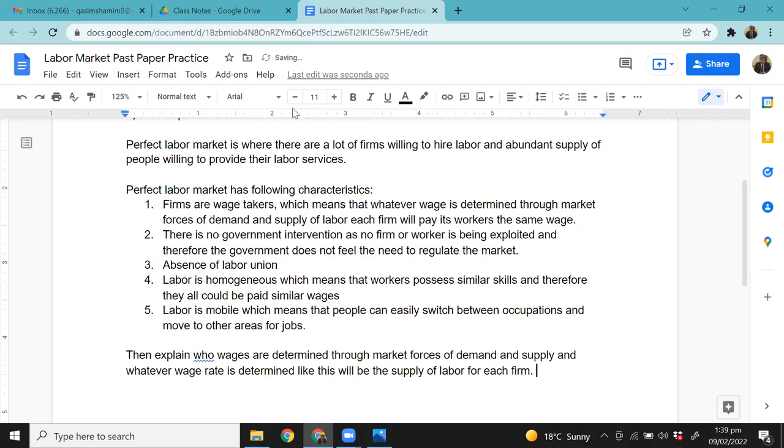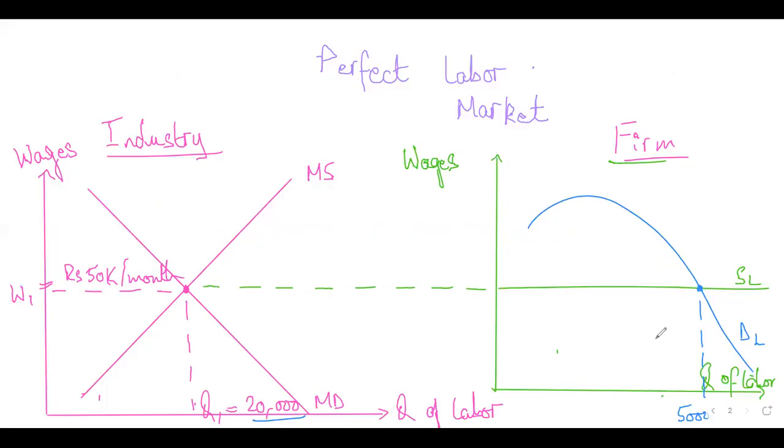So first of all, you draw the industry graph on the left, and on that industry graph, you draw the upward sloping market supply of labor and the downward sloping market demand for labor. Wherever the two intersect, that is your equilibrium point, and that equilibrium point will show you the wage that each labor will earn and the total quantity that will be hired in the market, 20,000. Then you extend this wage rate on the graph to the right, and draw a straight horizontal line like this. This is the supply of labor. I did tell you that there's a lot of supply of labor, so each firm has perfectly elastic supply. At this wage rate, whatever quantity of labor you want to hire, you can hire.